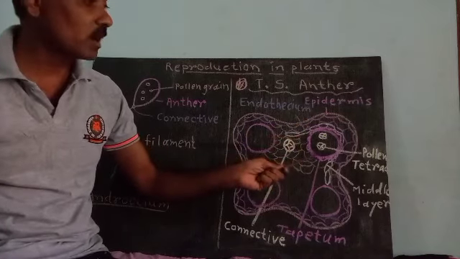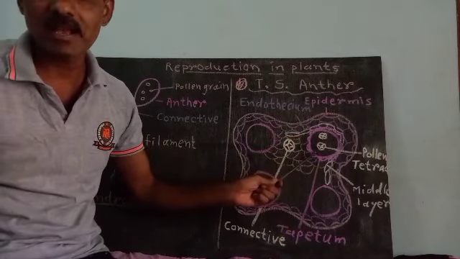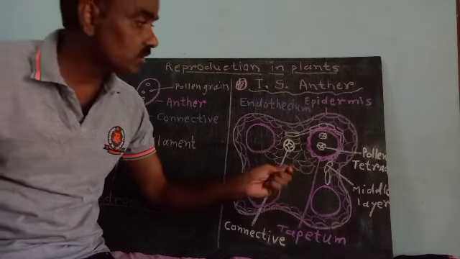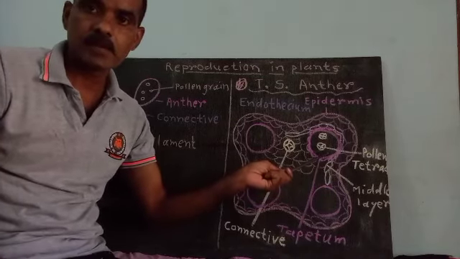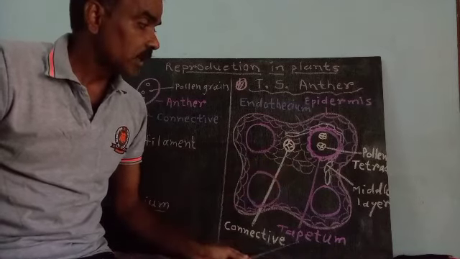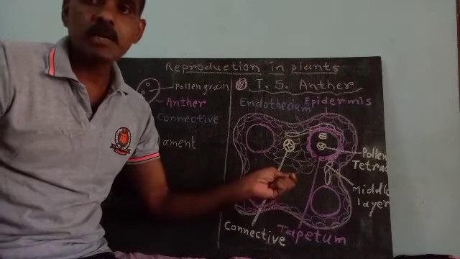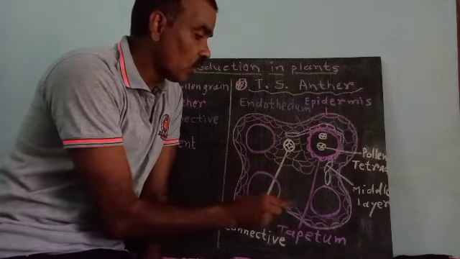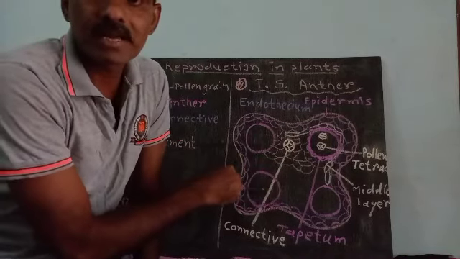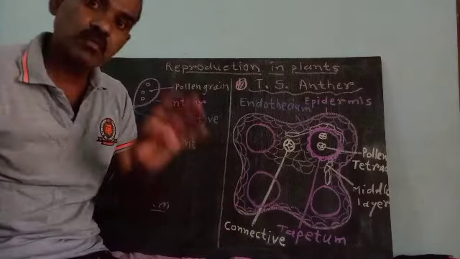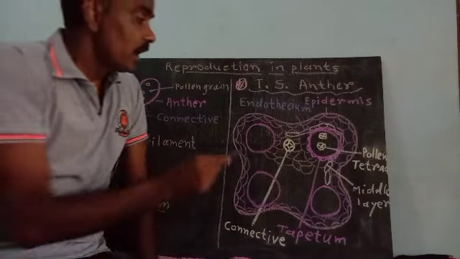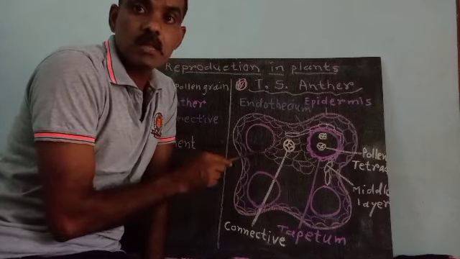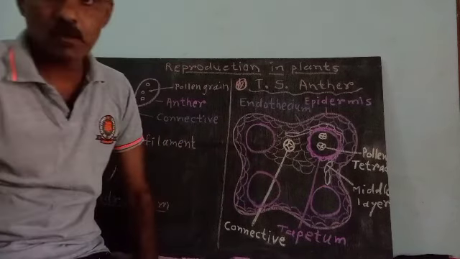Pollen grains are formed in the pollen sac, and for the development of the pollen grains the tapetum supplies nutrition. Here 4 pollen sacs are present, and each pollen sac produces pollen grains.